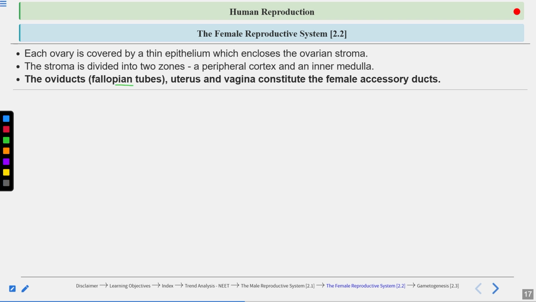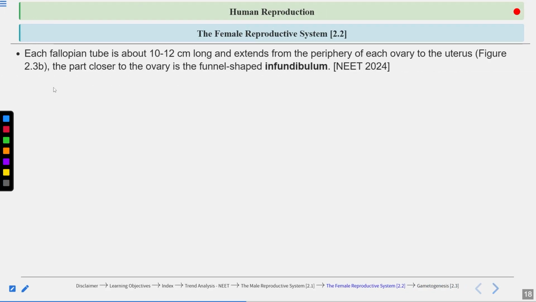Oviducts, also known as the fallopian tubes, uterus, and vagina constitute the female accessory ducts. Now each fallopian tube is about 10 to 12 centimeter long and extends from the periphery of each ovary to the uterus.